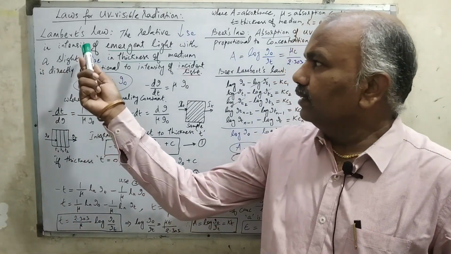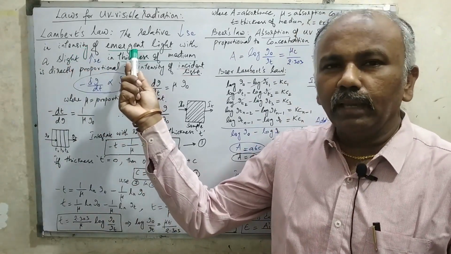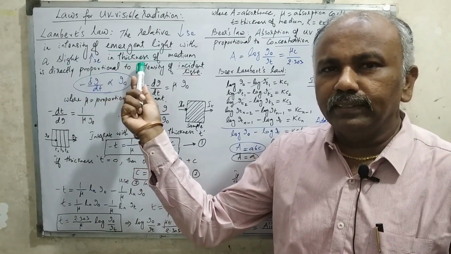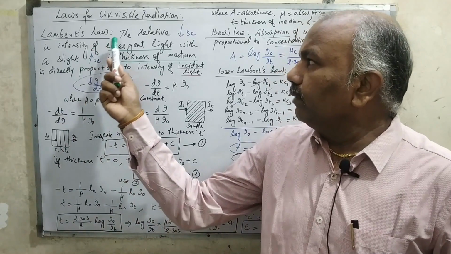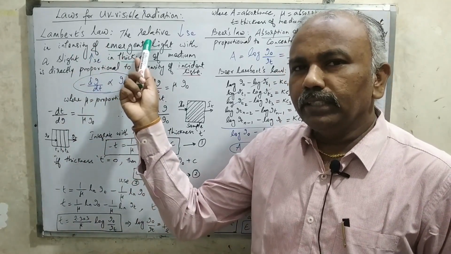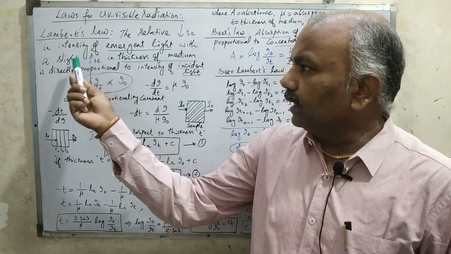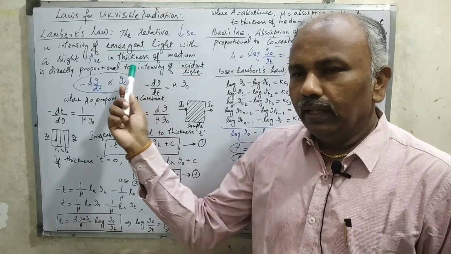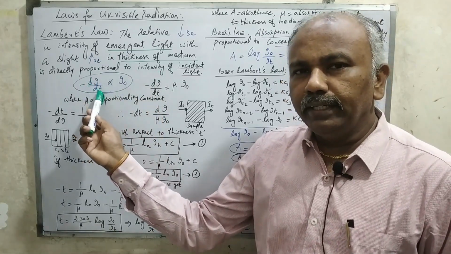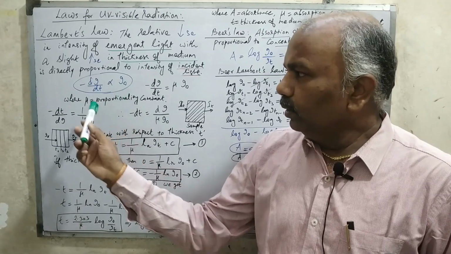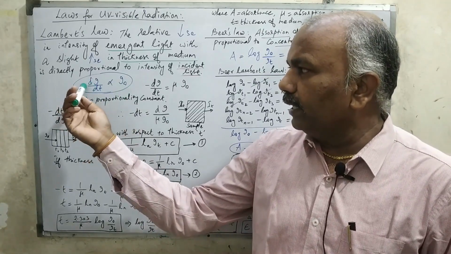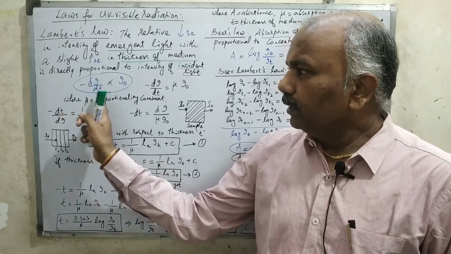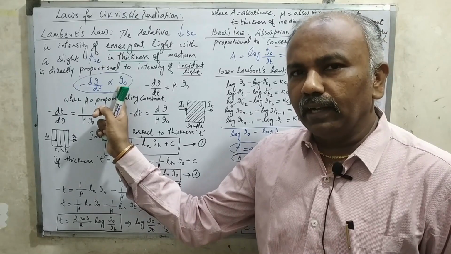Lambert's law states that the relative decrease in intensity of the emergent light, in the sense of transmitted light, with a slight increase in thickness of the medium is directly proportional to the intensity of incident light. It is given by the formula minus dI by dt is directly proportional to I0. That shows that the relative decrease in intensity of emergent light with a slight increase in thickness of the medium is directly proportional to the intensity of incident light.